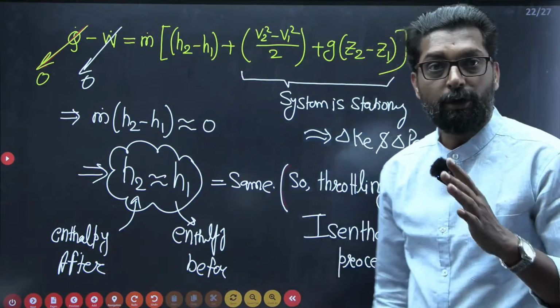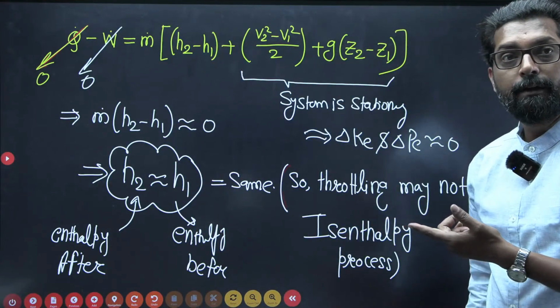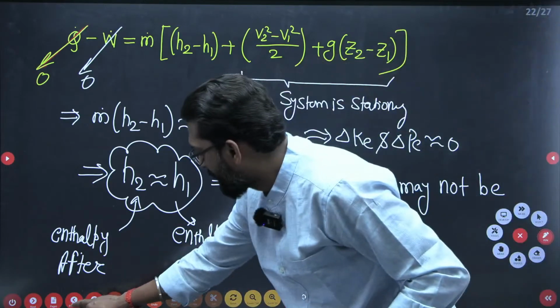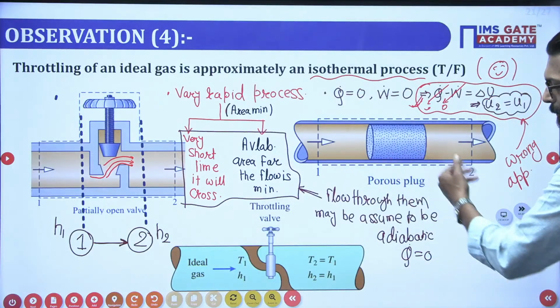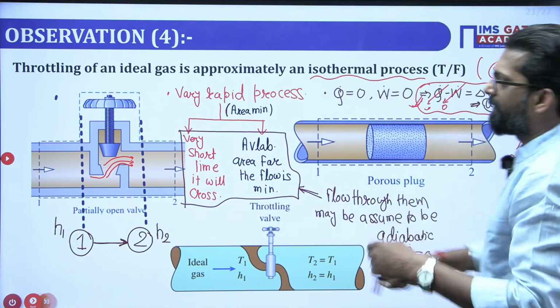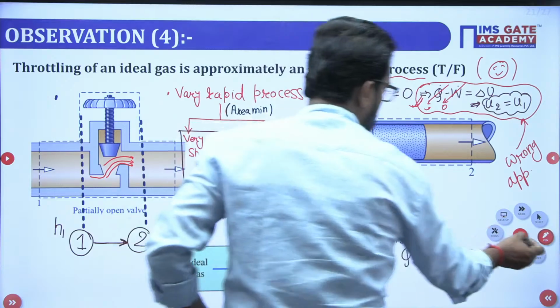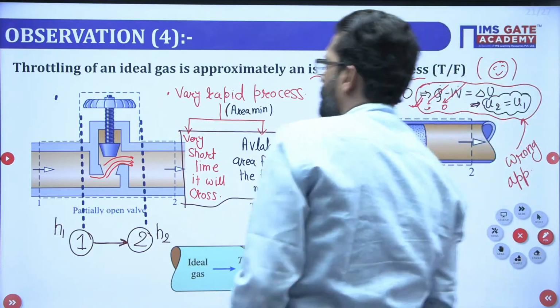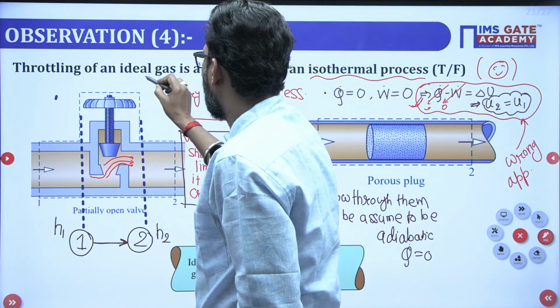Clear? So throttling is not like that isenthalpic. Now let's see this. There is an example of this throttling. Let's check this observation, my dear. What is that? Throttling of an ideal gas.